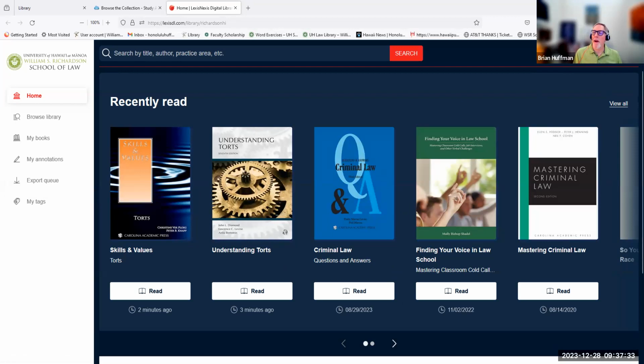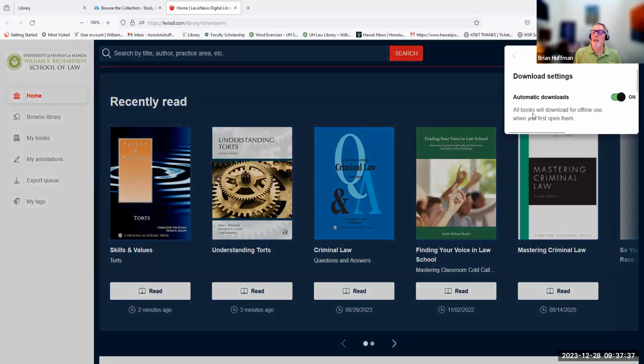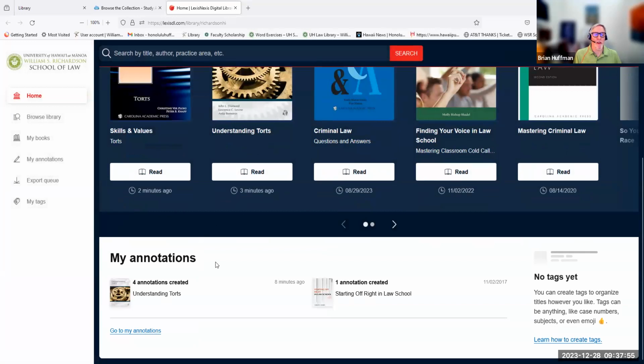Also, up here on the right is My Account. I advise that you click into that and go into your download settings. Make sure that you have it set to automatically download. If you do not, you will only be able to see the book when you're online, and you won't have access to the collection if you happen to be on an airplane or somewhere where you don't have Wi-Fi or cellular connection. Also, if you scroll down, you'll see your annotations and any tags that you have. At this point, you probably do not.